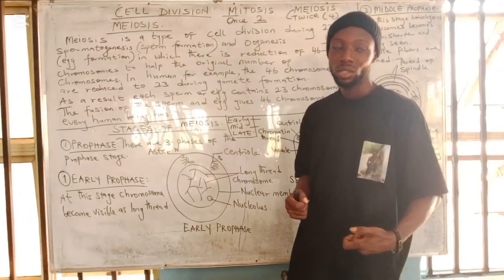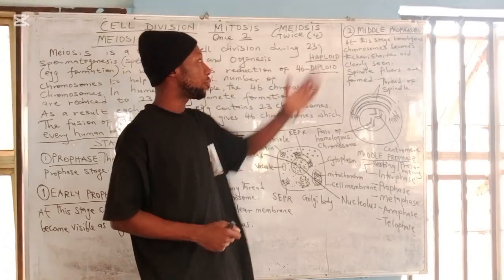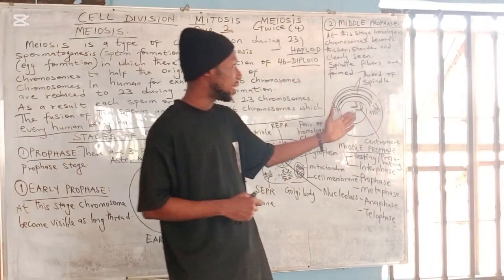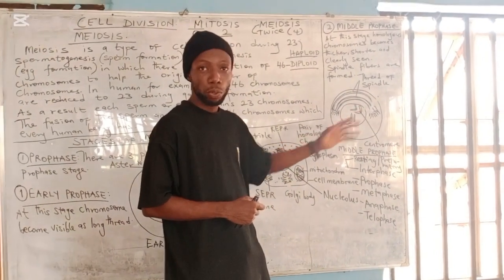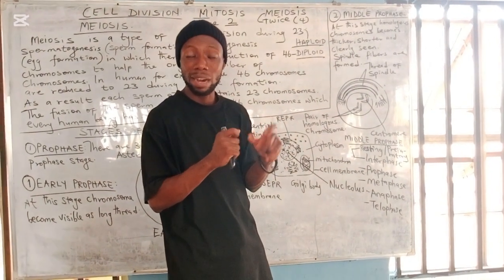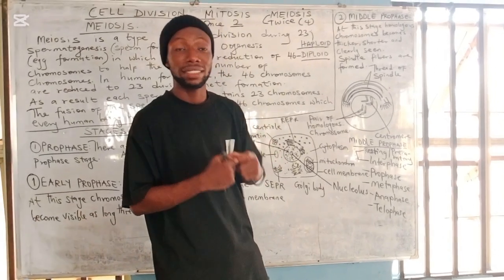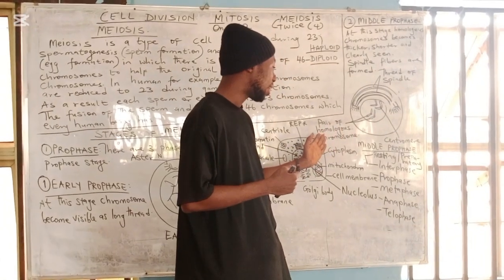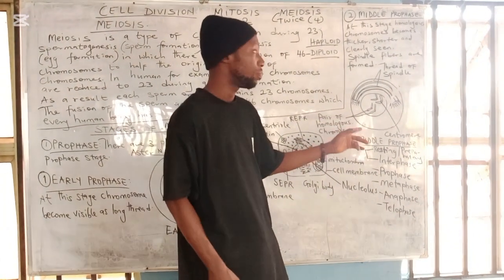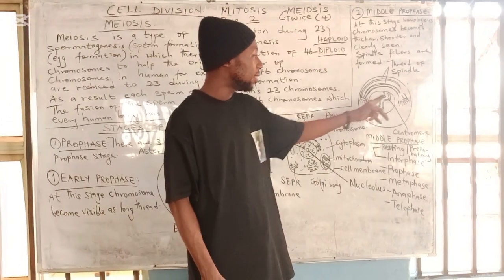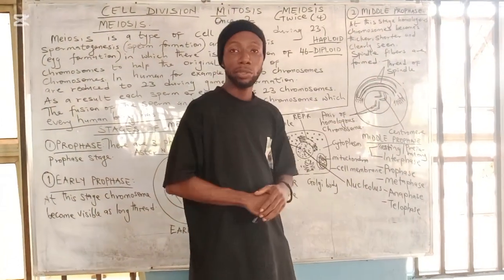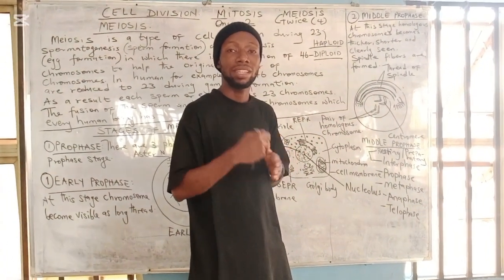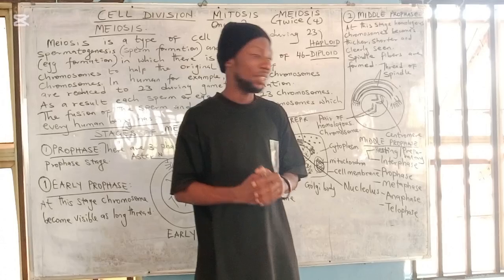Then here in the mid prophase, this is the last phase we are going to talk about in this video. At this stage of cell division, as we have on the whiteboard, the chromosome formed will become shorter, thicker, and more visible, that is, more clearly seen. It will condense and become shorter, and here we have it as a pair of homologous chromosomes. After that, the centriole will start to produce spindle fibers, on which the chromosomes will later attach by their centromere at the next stage of cell division.